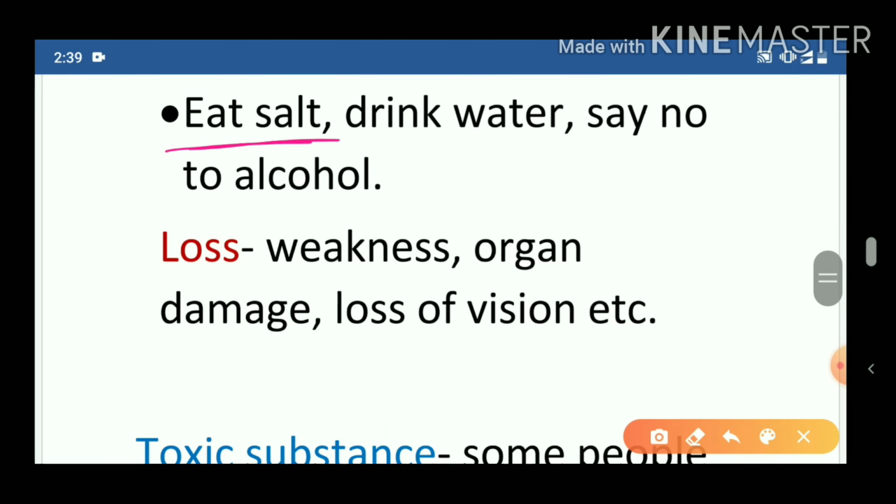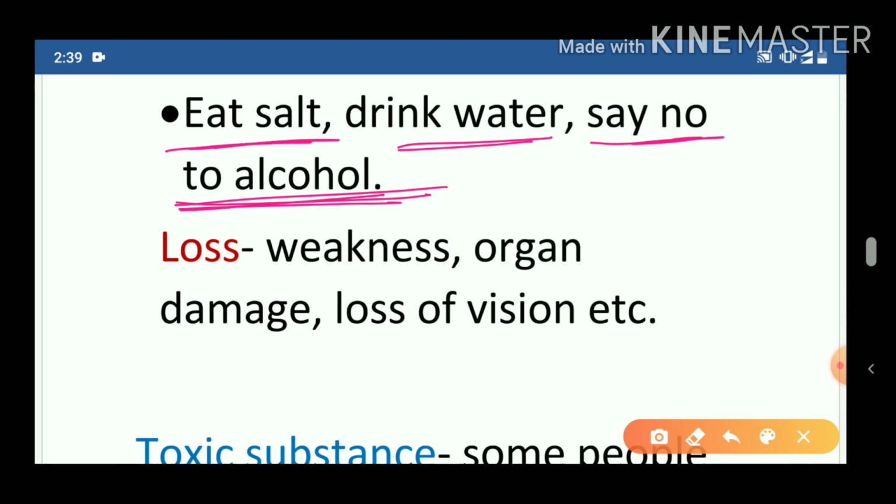Eat salt. When your BP is low, then we should eat salt in an appropriate amount. Drink water. Water is a very important part of our diet. We should consume water, and we should not drink alcohol. These are the ways in which we can avoid low BP.